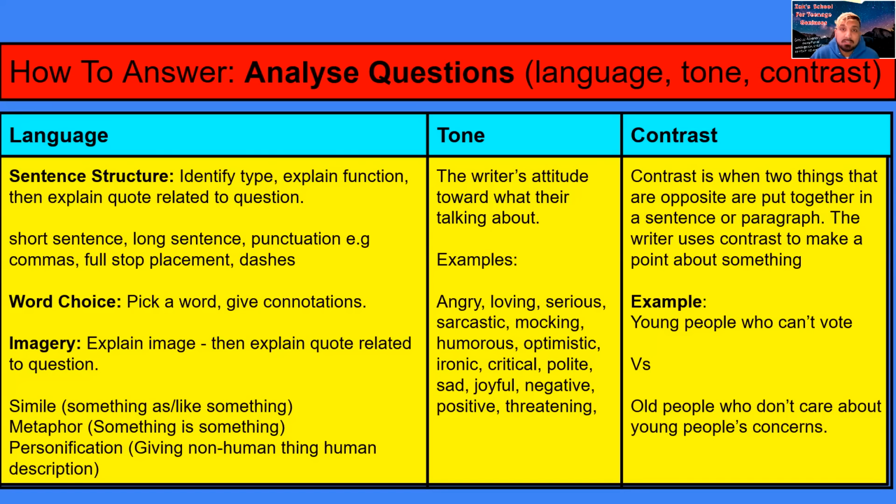Then you have the tone, which is about the emotion, the feelings in the words, or the intention that the writer has. What are they trying to put across? Then you have contrast, when 2 ideas or feelings or points are put together, 2 opposite things.